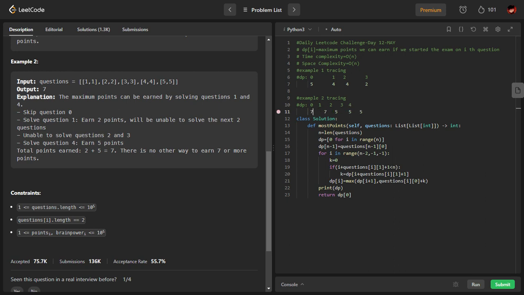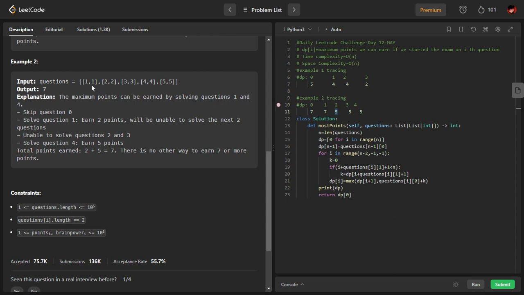See, try to understand this point. If I solve this question, I will get 1 point. But I cannot solve the next question after that, because here 1 is mentioned. So I will take the max of index 2, plus 1. What is max of index 2? Max of index 2 is 5 here. 5 plus 1 is 6. This is when I solve this question.